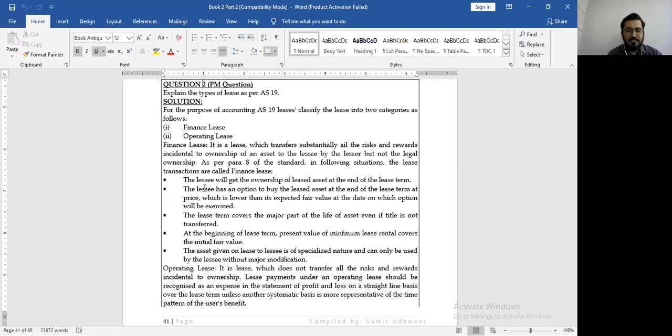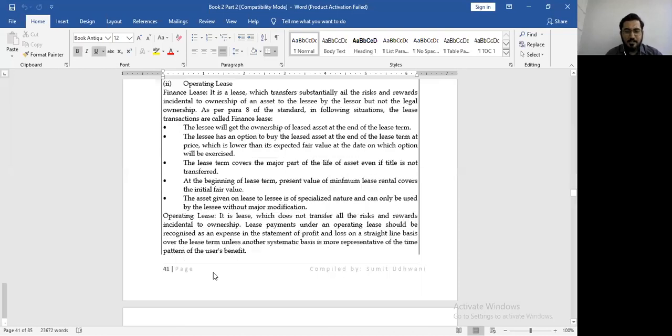The asset given on lease is not of a specialized nature and can be used by the lessee without major modification. Operating lease: it is a lease which does not transfer all the risk and reward incidental to ownership. Lease payments under operating lease should be recognized as an expense in the statement of P&L on a straight line basis over the lease term unless any other systematic method of allocation is available.